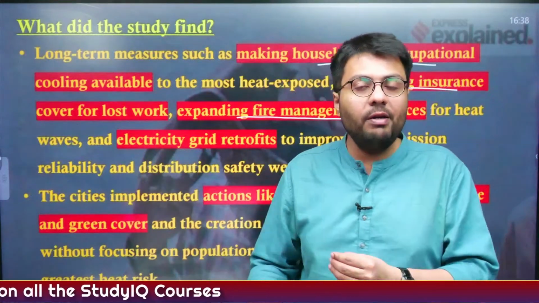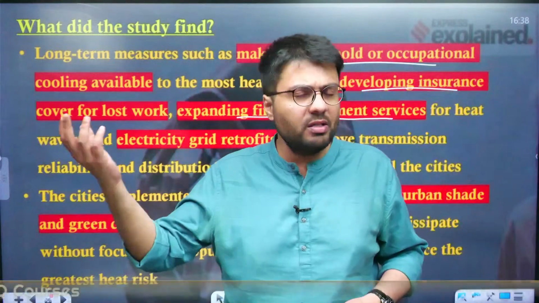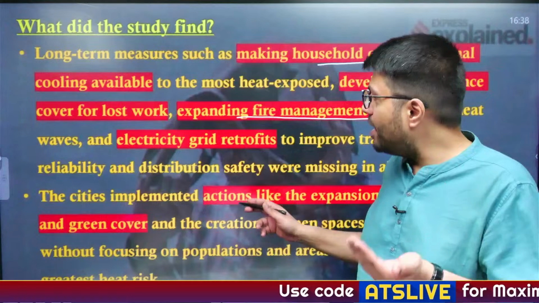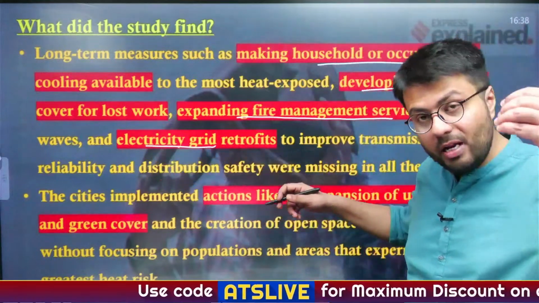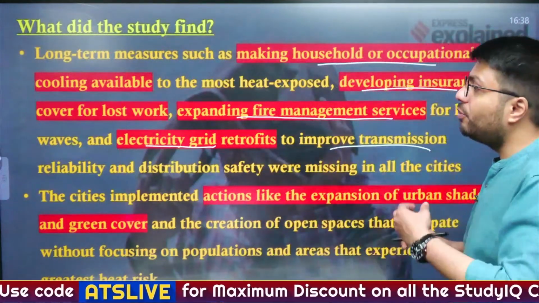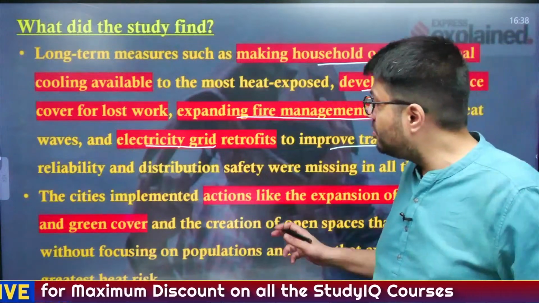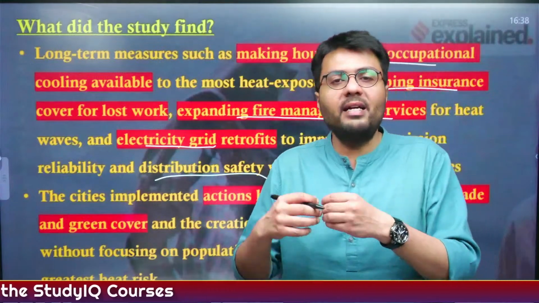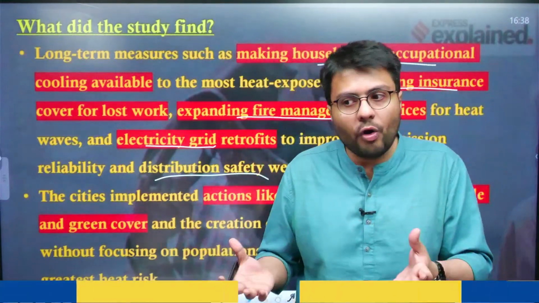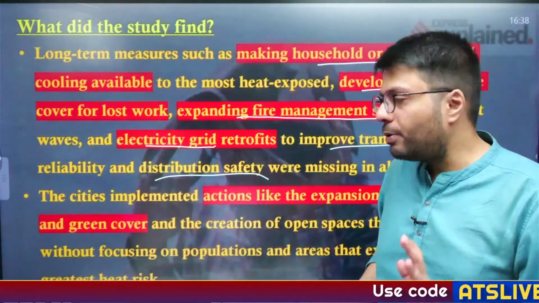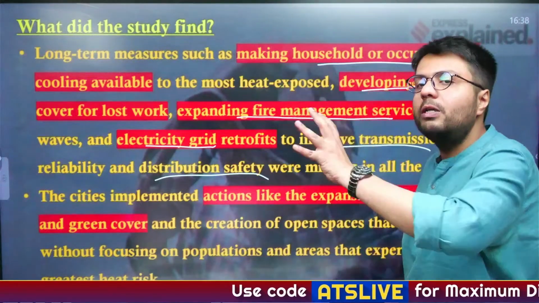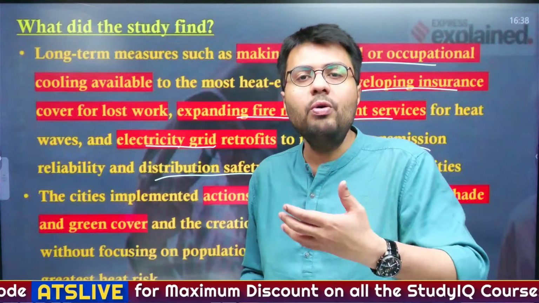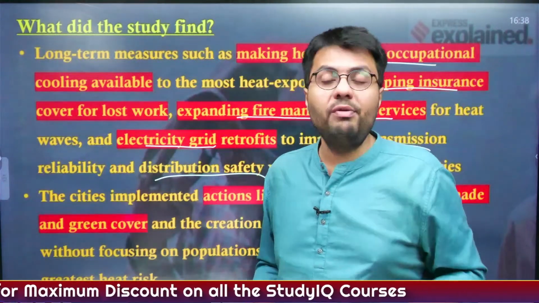Also, during heat waves, the demand for electricity naturally increases because of increased use of air conditioners. So we need to retrofit the older electricity grid, and also improve the transmission reliability and distribution safety so that these distribution networks do not get congested or go out of order, so that we can use electricity as per our own demand. These are the kind of long-term measures that respective government authorities need to take in order to effectively prepare for and deal with heat wave incidents.